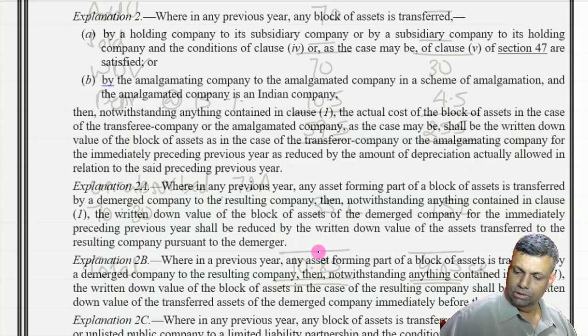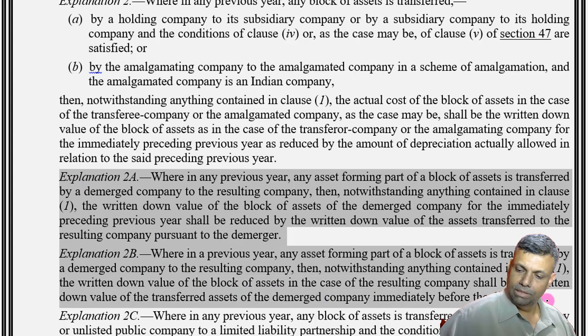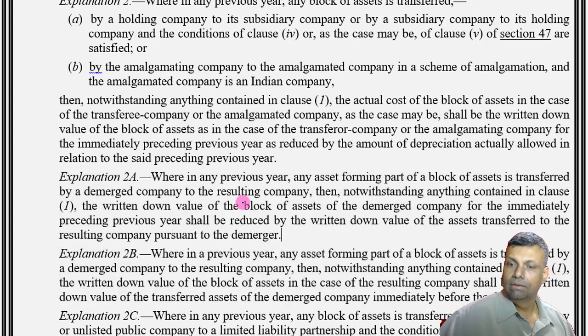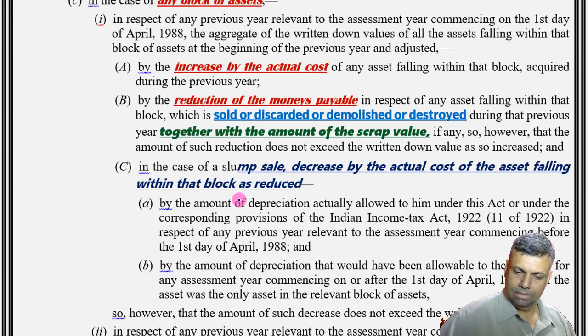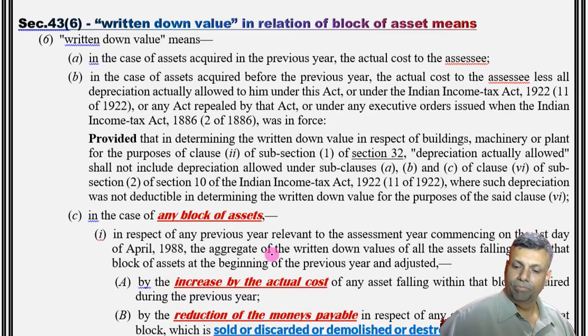First of all, let me show you this particular provision. This is our Explanation 2A and 2B to section 43(6)(c). Simple one. Only to show you, this is your 43(6)(c), the definition of the written down value.